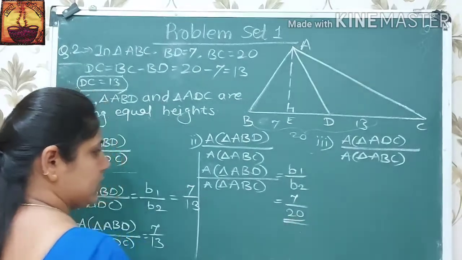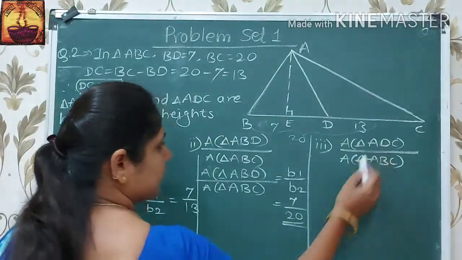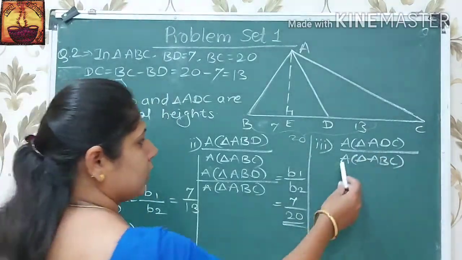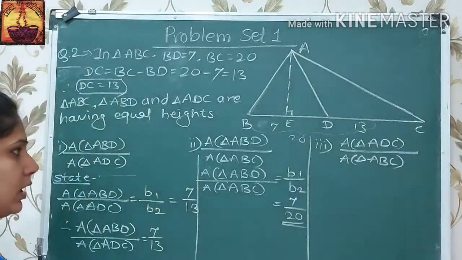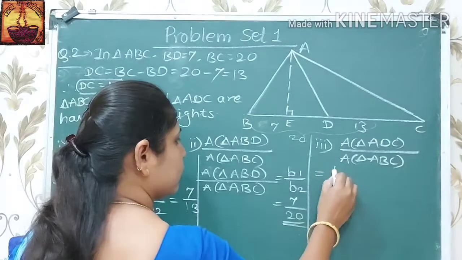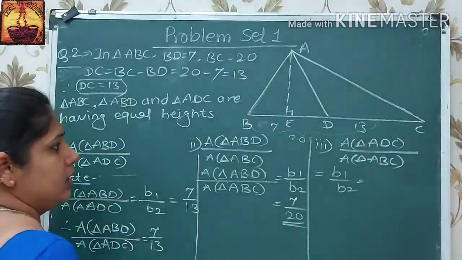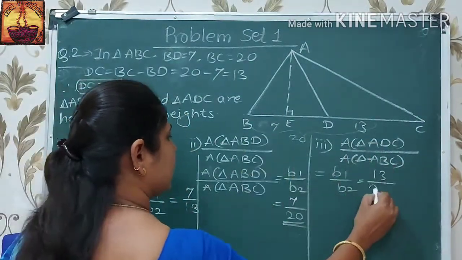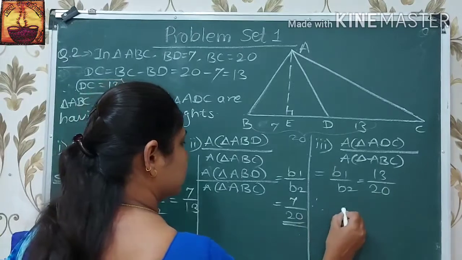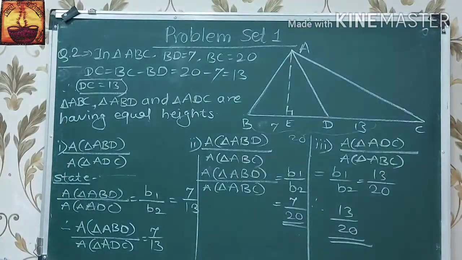Therefore this ratio is 7 upon 20. Now third, area of triangle ADC upon area of triangle ABC. ADC and ABC both are having equal heights. Therefore it is equal to B1 upon B2. Here triangle ADC has base 13 and triangle ABC has base 20. Therefore this ratio is equal to 13 upon 20.